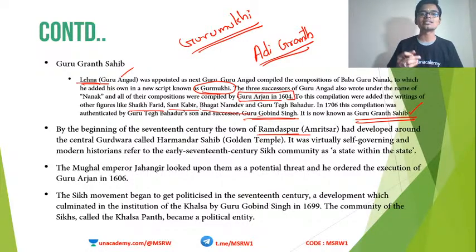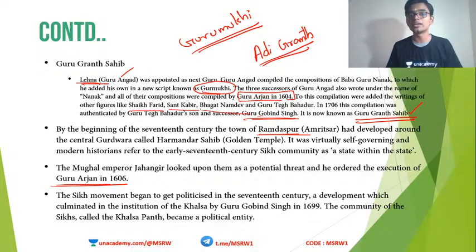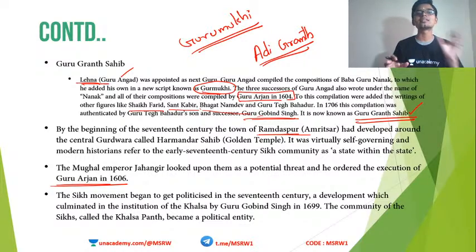This irritated the Mughal emperor Jahangir. Jahangir saw this as a threat to the Mughal kingdom, and he ordered the execution of Guru Arjan. Guru Arjan, the 5th Sikh Guru, was executed by the Mughals on the order of Jahangir, and this turned the Sikhs against the Mughals. The main religious leader, the Sikh Guru, had been killed by the Mughal emperor. So the Sikhs turned against the Mughals.